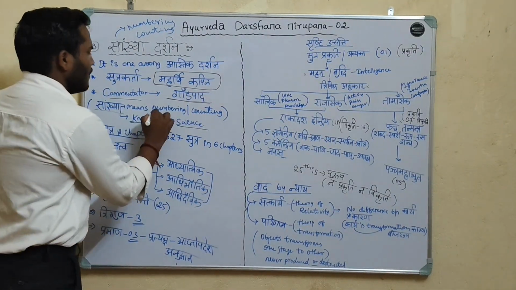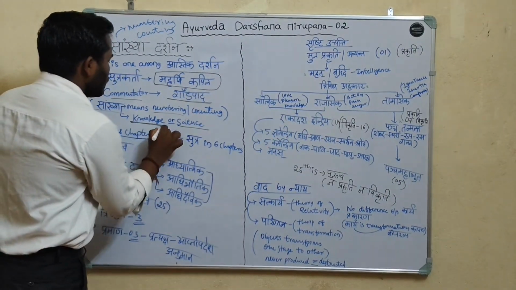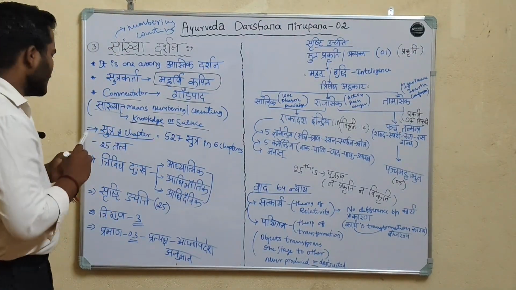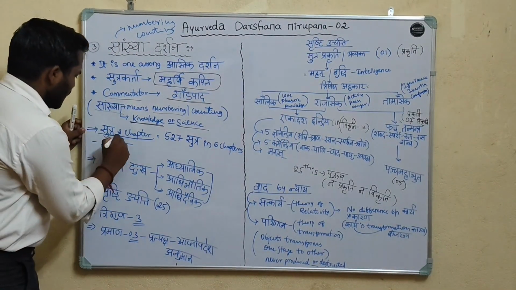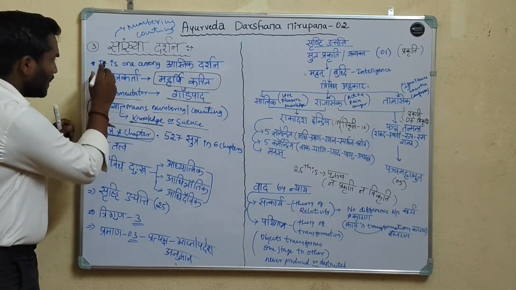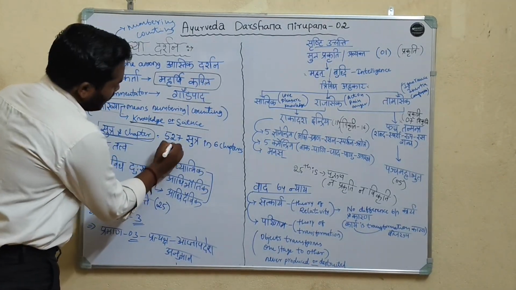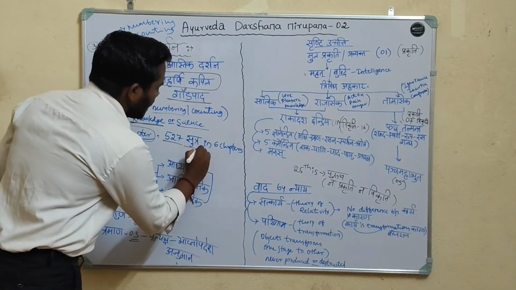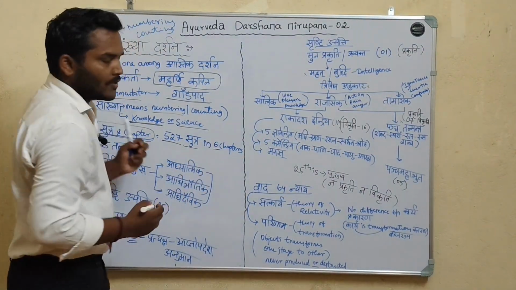Sankhya means numbering or counting. It is also known as knowledge or science. In Sankhya Darshana, a total of 527 sutras are explained in 6 chapters.